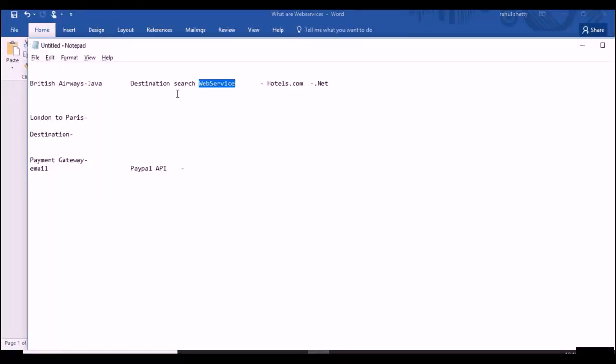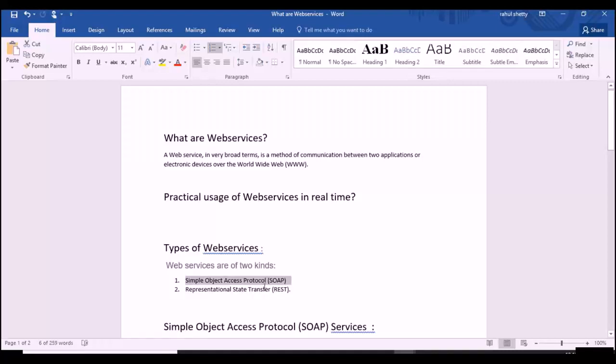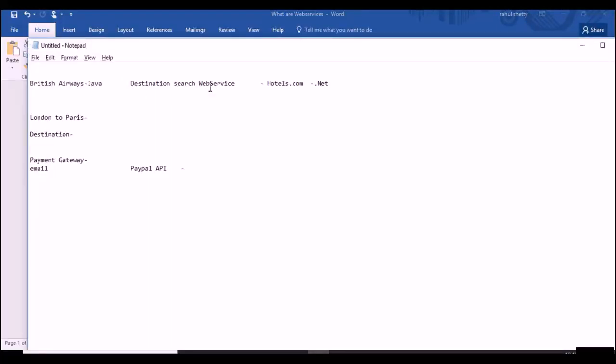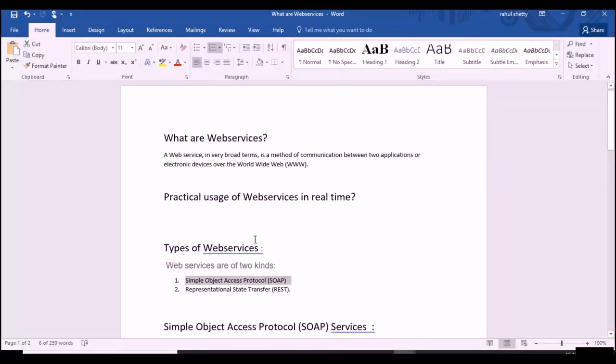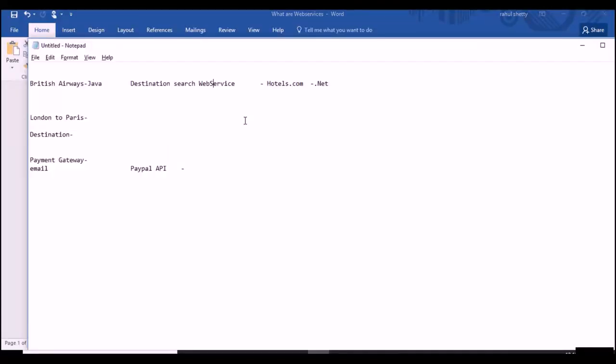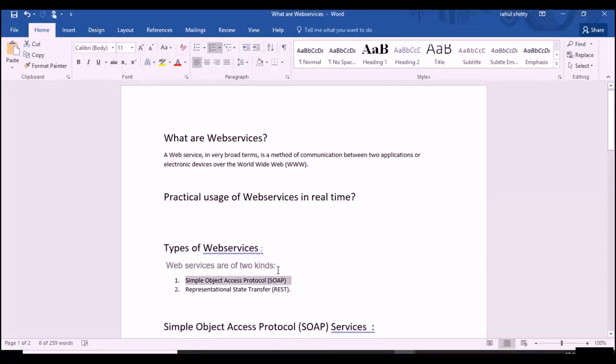So if you communicate with our web service using SOAP protocol, and if the response the web service gives is in SOAP protocol, then that kind of web service is called a SOAP web service. The full form of SOAP is Simple Object Access Protocol. This is one kind of web service. If this web service accepts SOAP protocol messages, then you could say that web service is a SOAP web service.